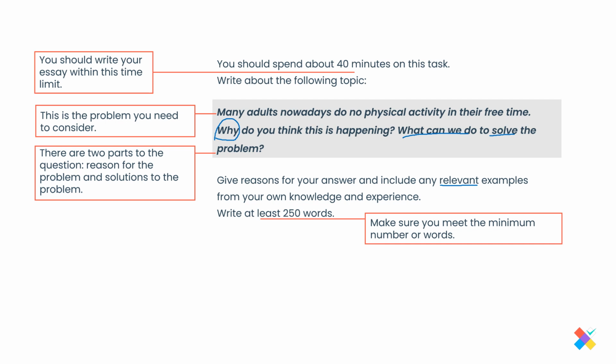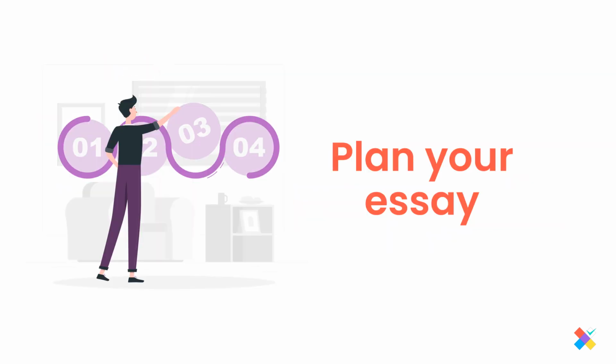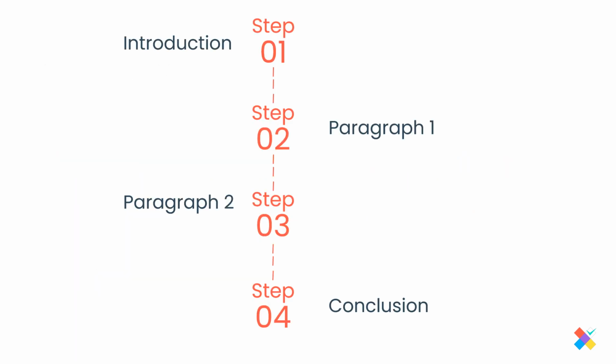We have the problem. We know that we have to write about reasons and then the solutions. So let's get started. Let's have a look at how we should plan this one. Now, again, I strongly recommend the same paragraph plan. Introduction, paragraph 1, 2, 3, 4, depending on how many ideas you have, and then the conclusion.